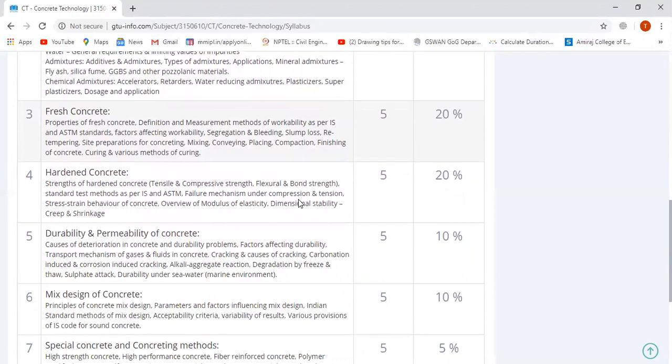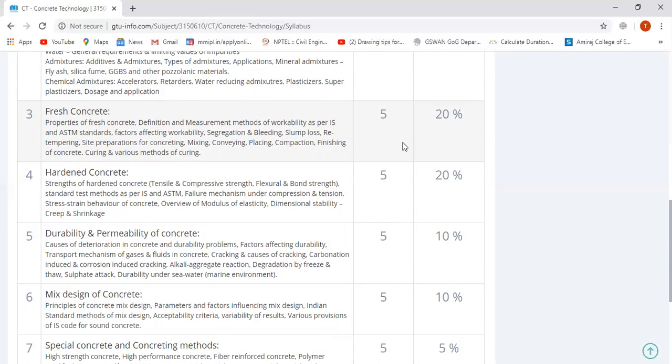Then module 3 is about fresh concrete. Fresh concrete is the combination of the ingredients which are already covered in chapter 2. In fresh concrete, we study properties of fresh concrete, definition and measurement methods of workability as per Indian Standard and ASTM method.